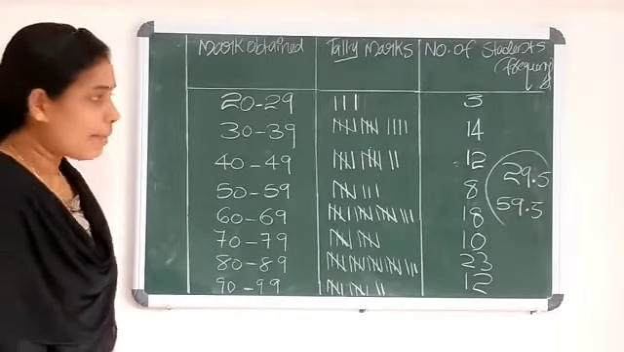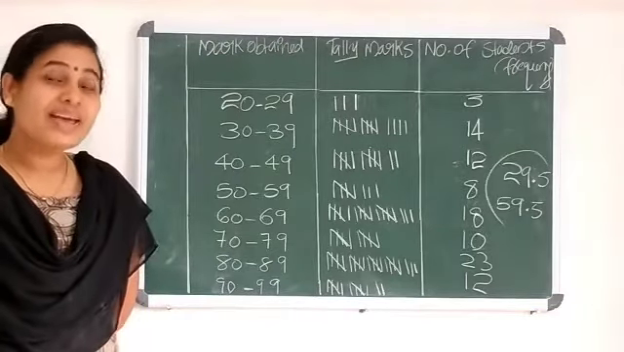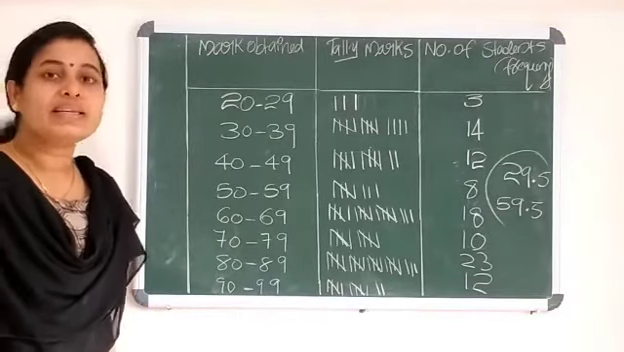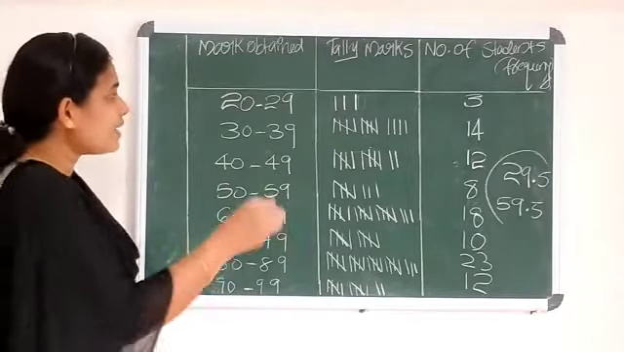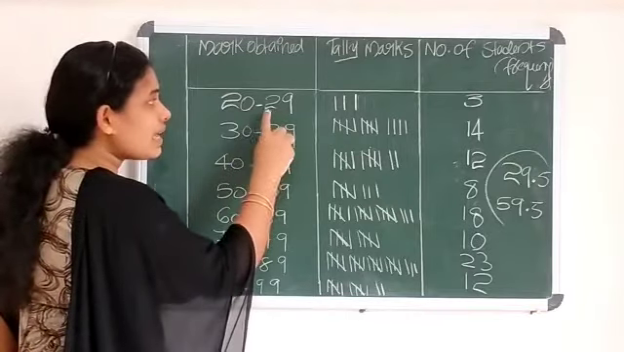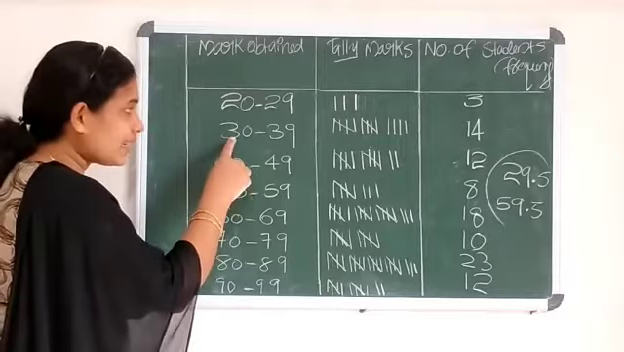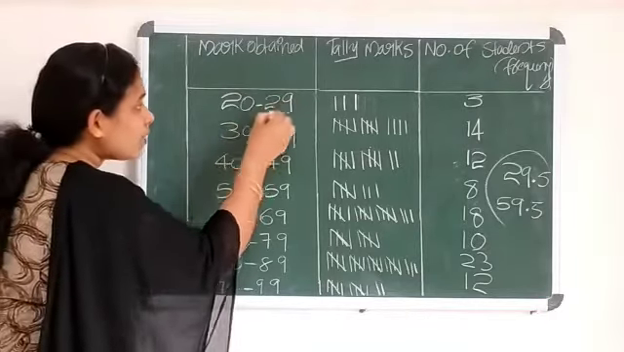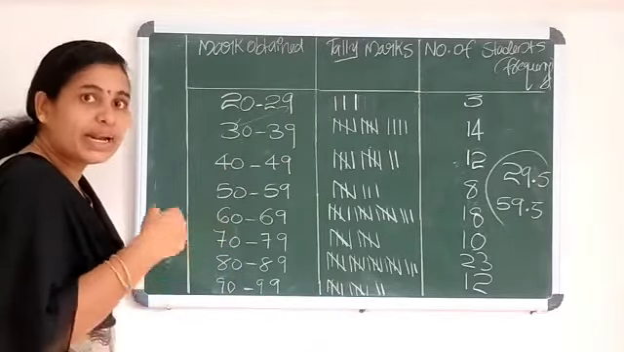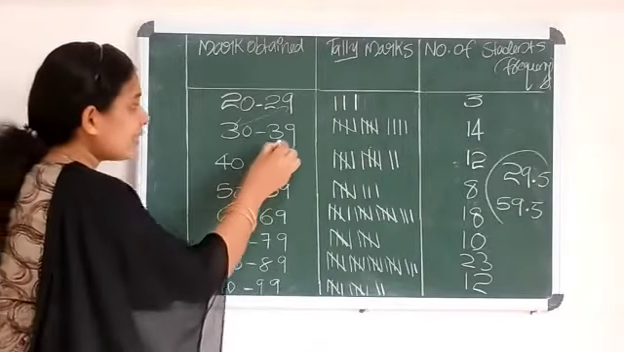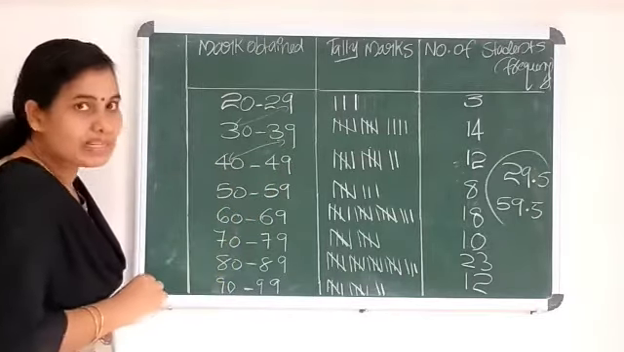The same thing will happen for the next student also, who scored 59.5. Why is it happening like this? Why does such a problem exist? That is because the upper class limit of the first class is 29 and the lower class limit of the second class is 30. These two values are different, 29 and 30. There is a gap between 29 and 30. In a similar way, there is a gap between 39 and 40. That's why these problems are arising.